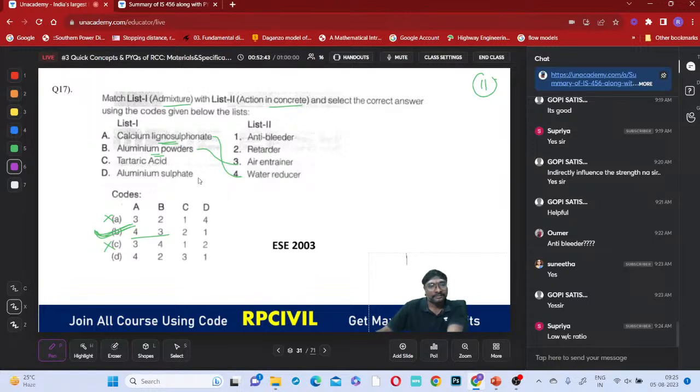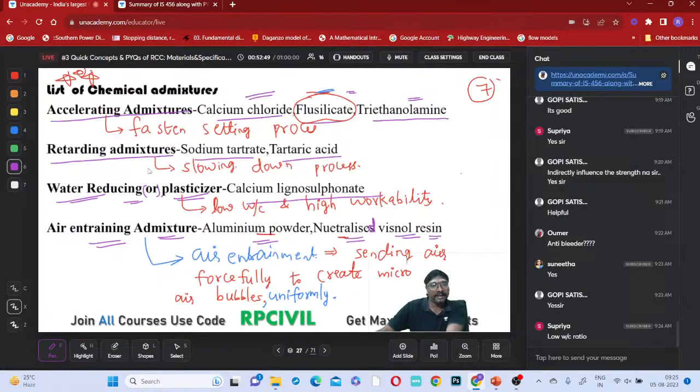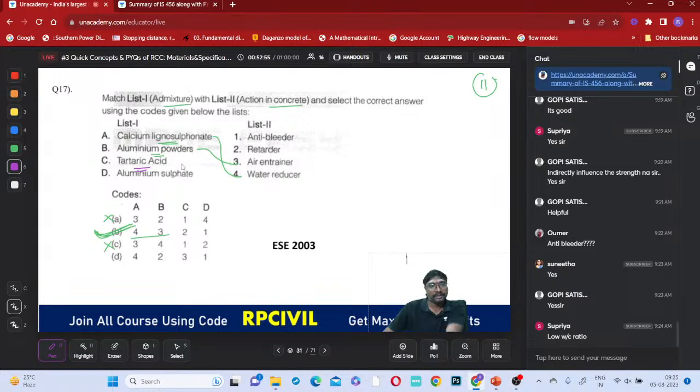Now, tartaric acid. What is the purpose of this tartaric acid? Sodium tartrate and tartaric acid are mainly retarders. So tartaric acid is a retarder. Aluminium sulfate, for which purpose will it be used? It is an anti-bleeder, it will not allow bleeding.